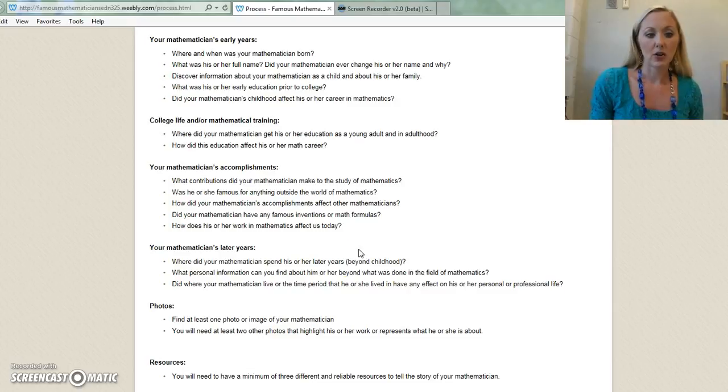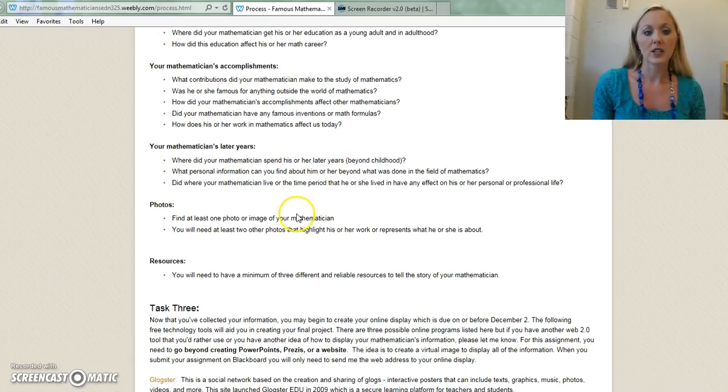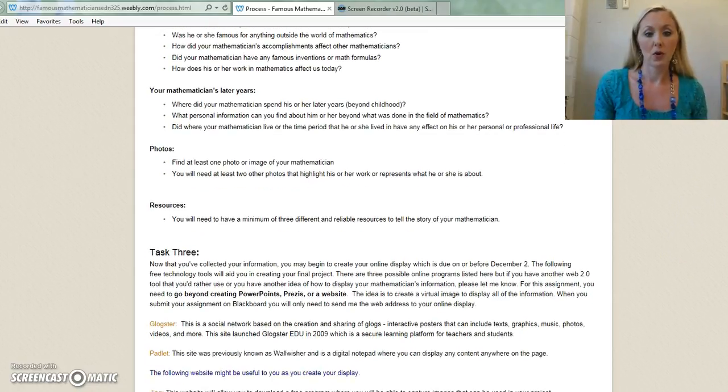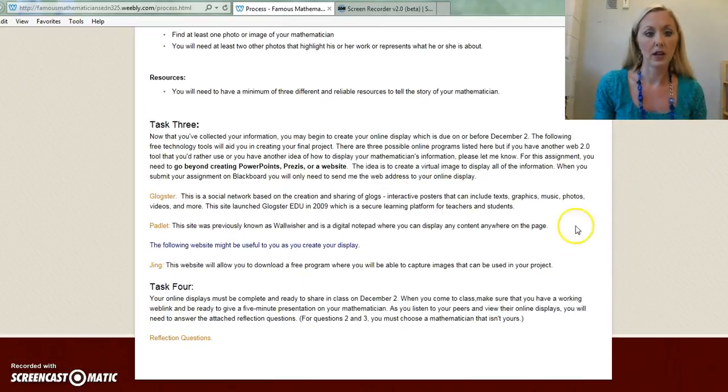For your mathematician's later years, you want to answer all 3 of those questions. And then let's talk about photos. You want to find at least one photo or image of your mathematician. You will also need at least 2 other photos of his or her work which represents what he or she did. You will also need to have a minimum of 3 different and reliable resources to tell the story of your mathematician. I would definitely recommend having more than 3 if possible.